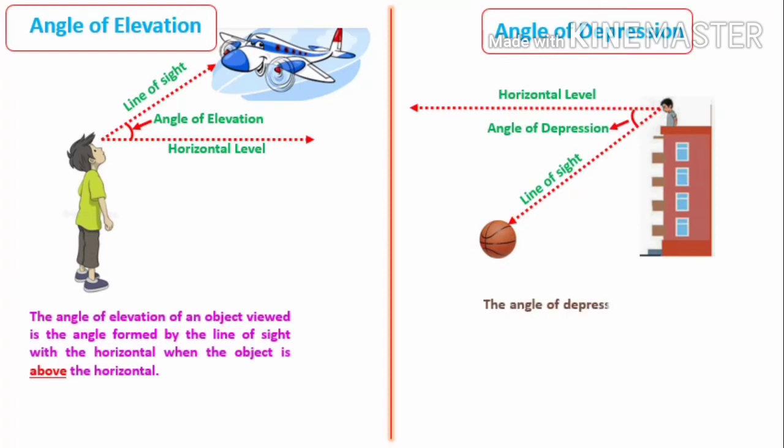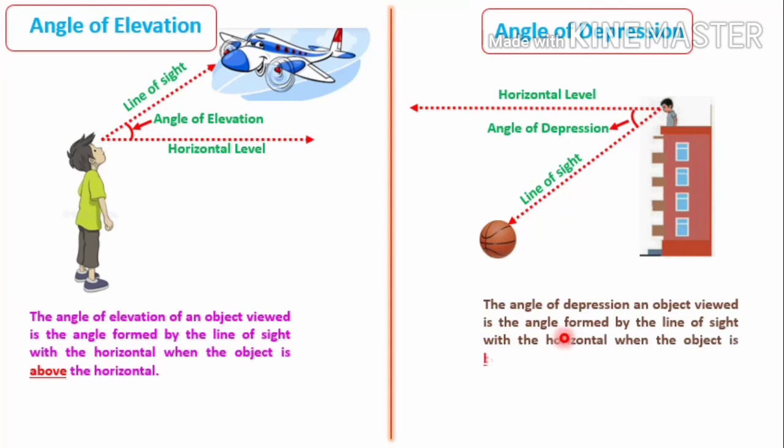So the angle of depression of an object viewed is the angle formed by the line of sight with the horizontal when the object is below the horizontal. So here you must remember the word below the horizontal. So angle of depression will be formed when the object is below the horizontal, and angle of elevation will be formed when the object is above the horizontal.